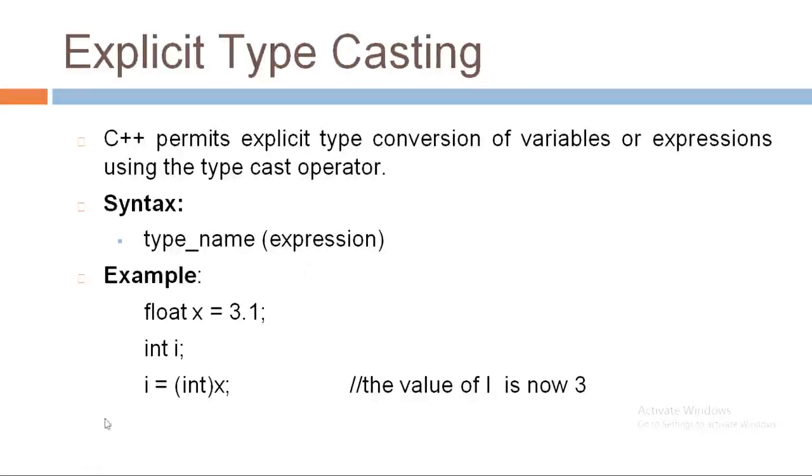So we are doing explicit typecasting using the explicit typecasting operator. Here we have written int in brackets and then the variable x. So the value of i will be 3, because explicit typecasting removes the part of the floating point number after the decimal point.